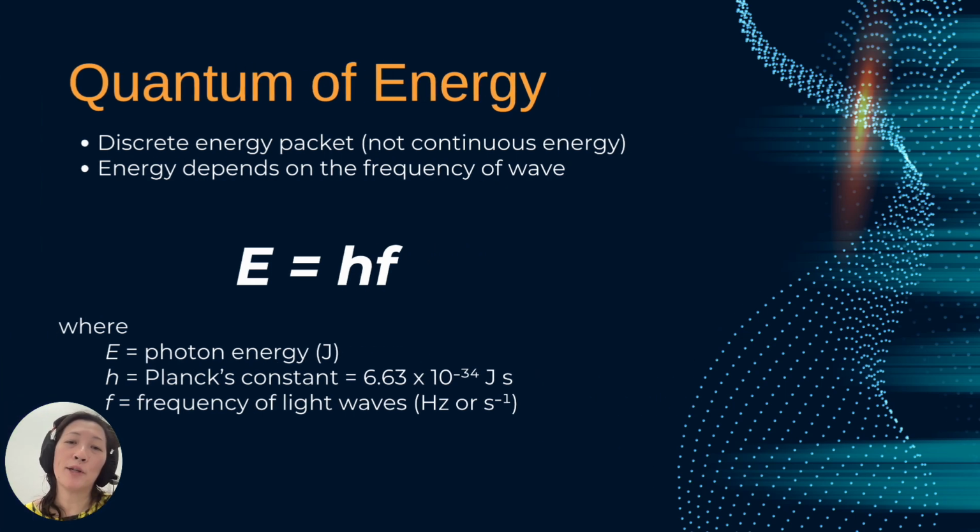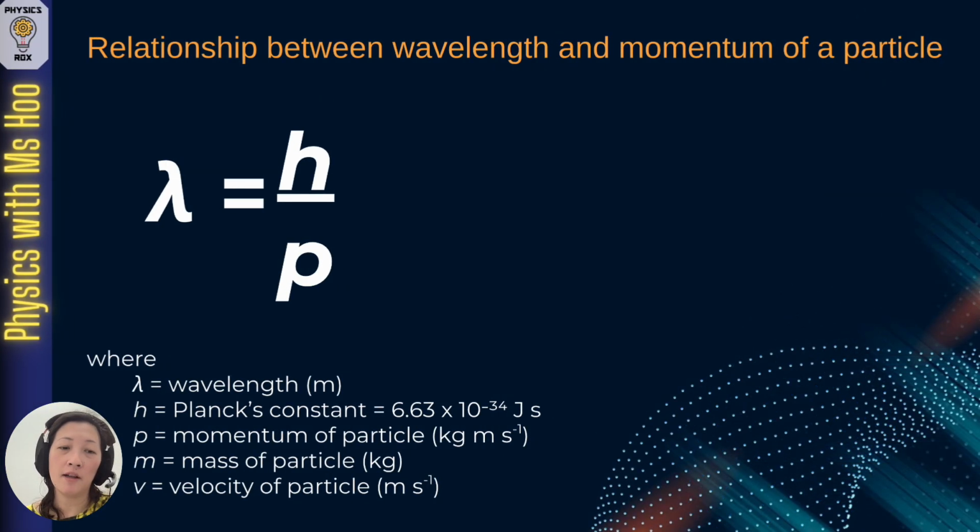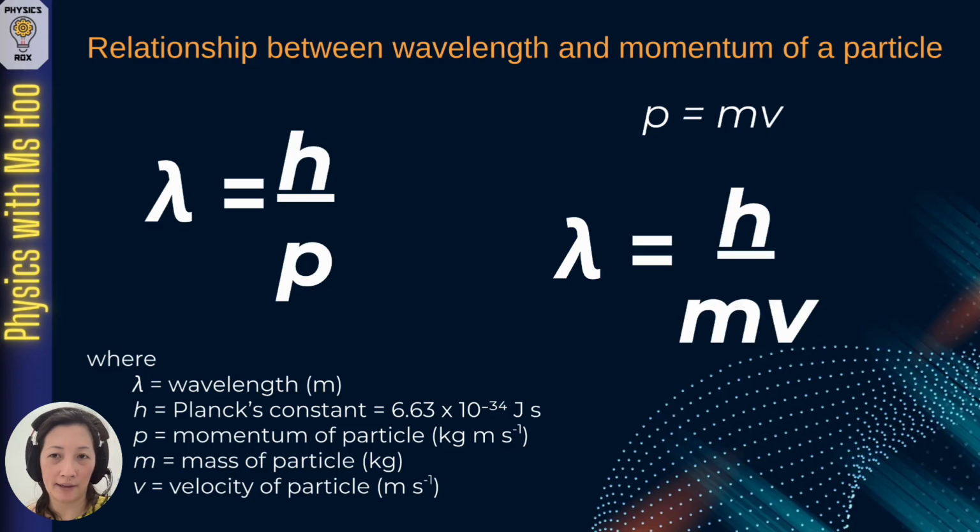When we look at the relationship between wavelength and momentum of a particle, de Broglie came up with this equation where lambda would be the wavelength of the particle. If you're wondering why there is a wavelength of a particle, remember, we believe in the wave-particle duality of matter. That means that matter can behave both as a wave and a particle, which is why particles can have wavelengths. h is Planck's constant, while p is the momentum of a particle. Now, if you recall what you've learned about momentum, we know that momentum is calculated as mass times velocity, which means that we can substitute this into the equation, giving us lambda equals h over mv.